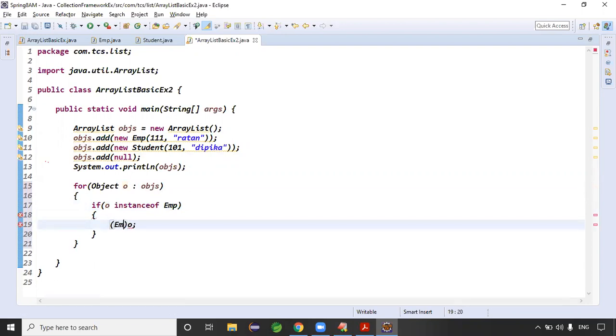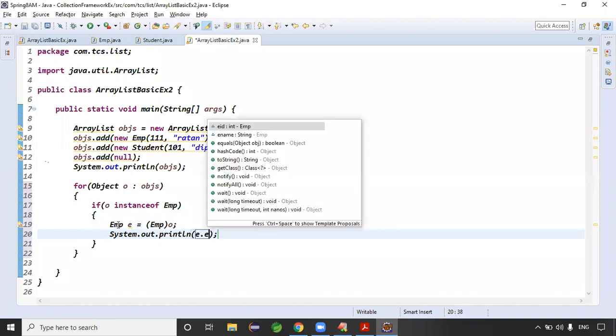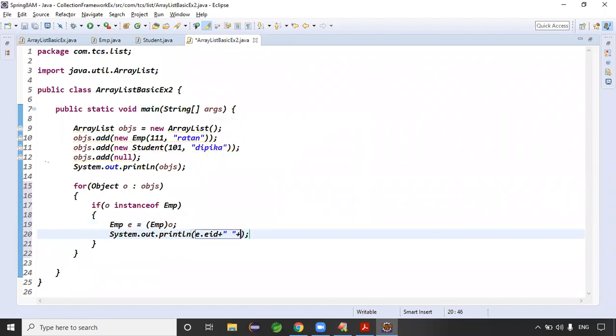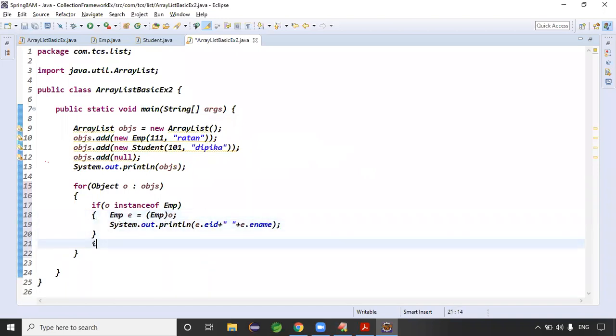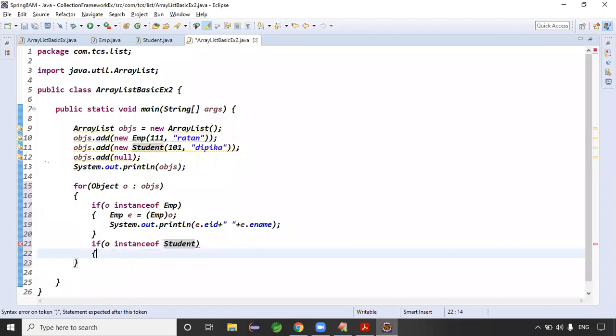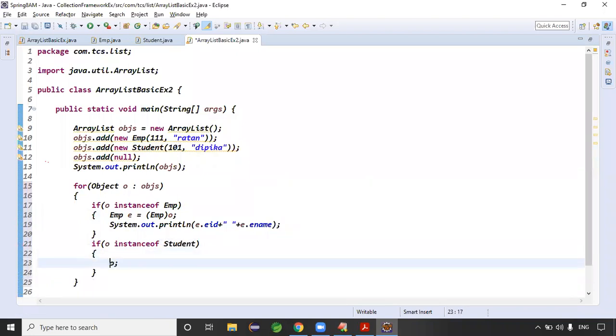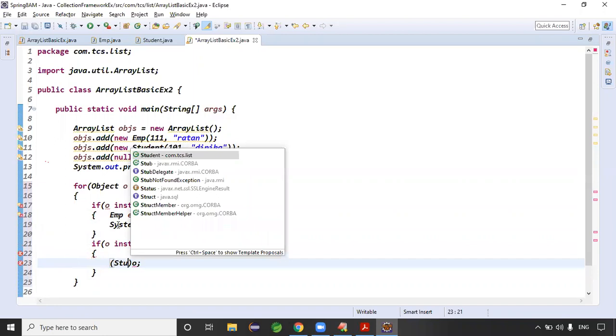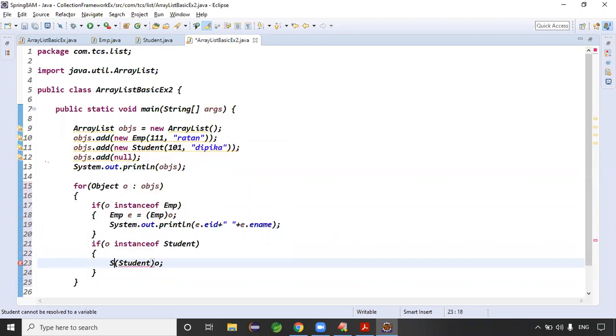You need to typecast to which format here? Employee format, Employee e, right? Then sysout, Ctrl+Space, e.eid plus some space plus e.ename, right? This is the first object. Second object is what, guys? If o is an instance of Student, then we need to typecast to Student format, right? Then you can take the Student object.